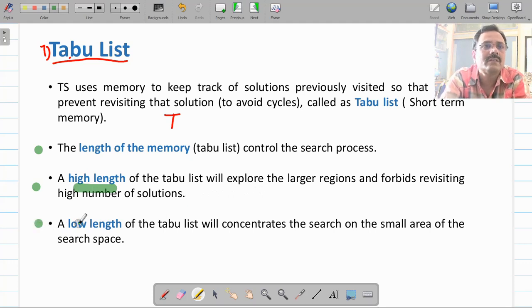As opposed to this, if the length of the tabu list is low, then tabu search will concentrate only on small areas of the search space. So you have to find a balance between these two. This parameter we will have to fine-tune, and that can be done dynamically also.